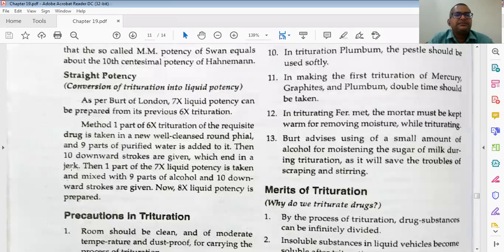But there are some problems in state potency because 7x is not there. Some homeopaths, followers of Dr. Hahnemann who have some new ideas, try to say that there is a 7x potency. We will discuss this 7x potency later on: why it is possible or why it is not possible.